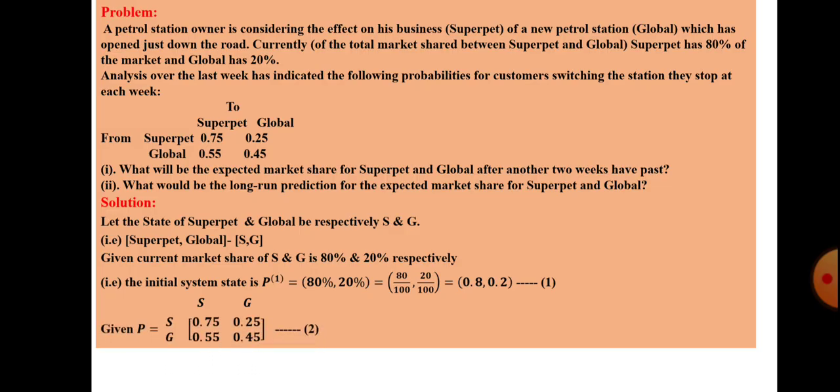Now given P, using the notation S, G, is a 2 by 2 matrix, 0.75, 0.25, 0.55, 0.45. That is equation number 2. Next, to find the expected market share after 2 weeks, first week means P raised to 1, that is given. Now we need P raised to 2.